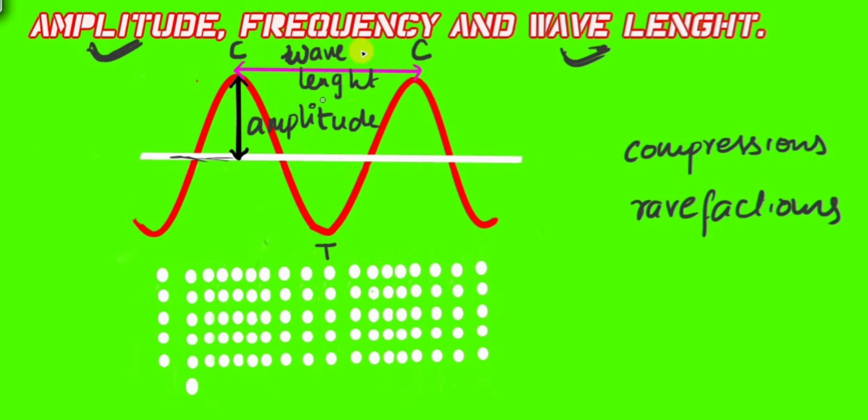Wavelength is represented by the Greek letter lambda. Always, in equations or wherever it is, they will represent wavelength with this letter. This is a Greek letter, called lambda. So this is what is wavelength.